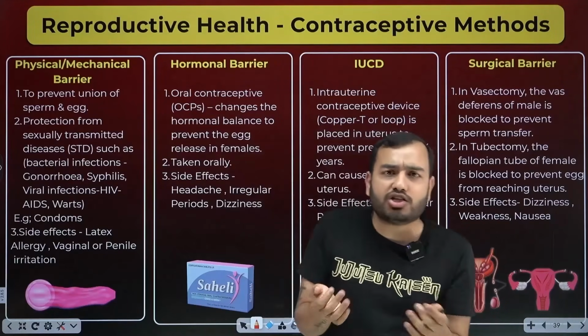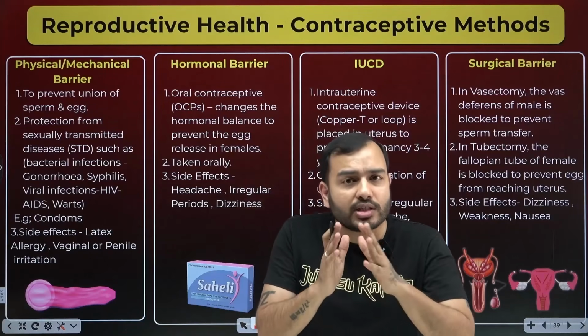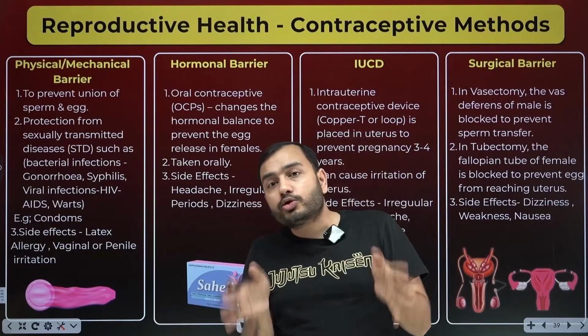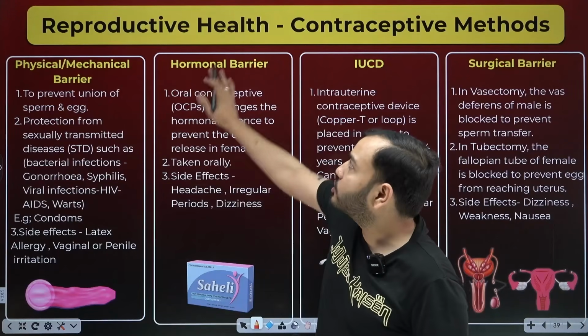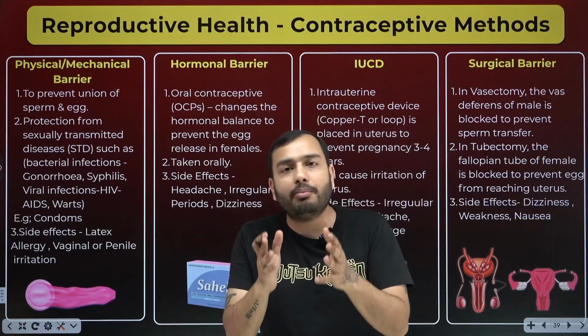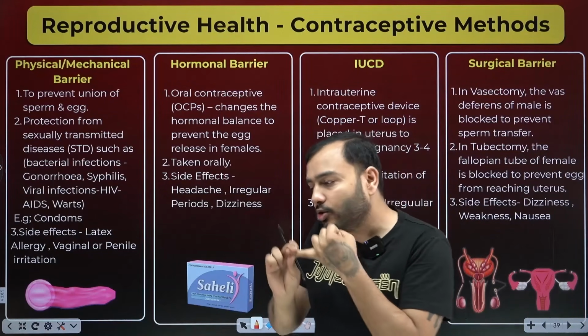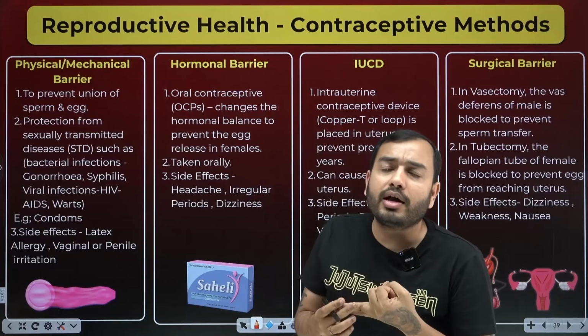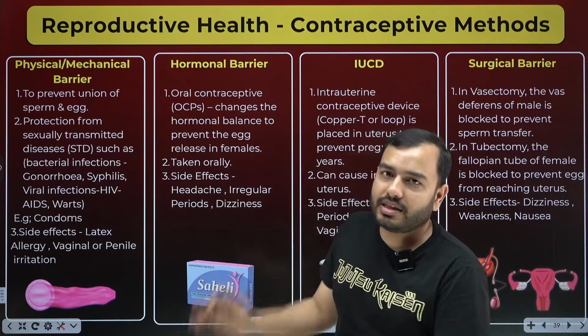So this is an individual choice, whether he wants to have children or not. But sexual intercourse happens. So we had to find such a process where sexual intercourse happens, but fertilization and pregnancy do not. What have we called those methods? We have called them contraceptive methods. The biggest job of a contraceptive method is to stop pregnancy. The second job is to stop the transmission of sexual diseases.